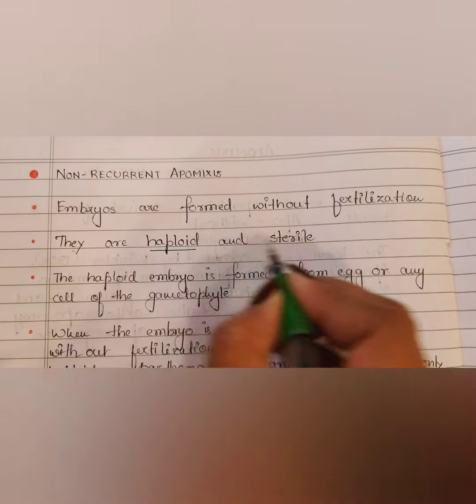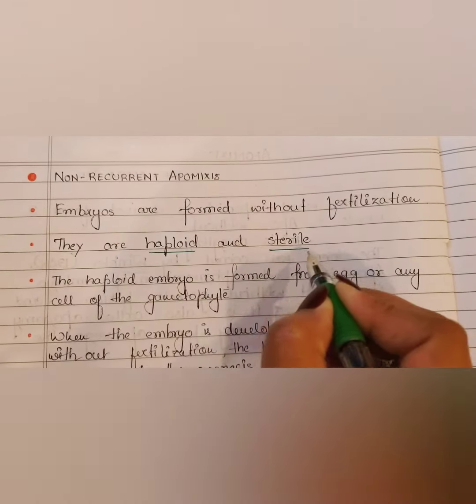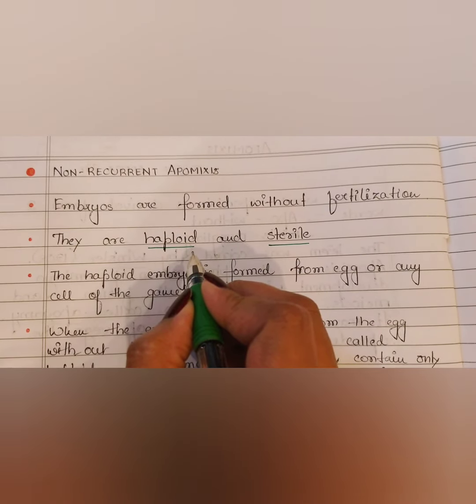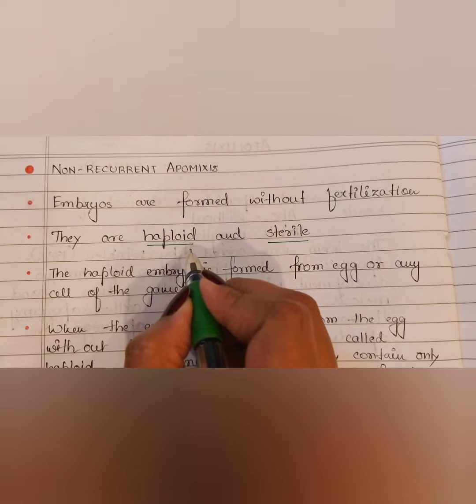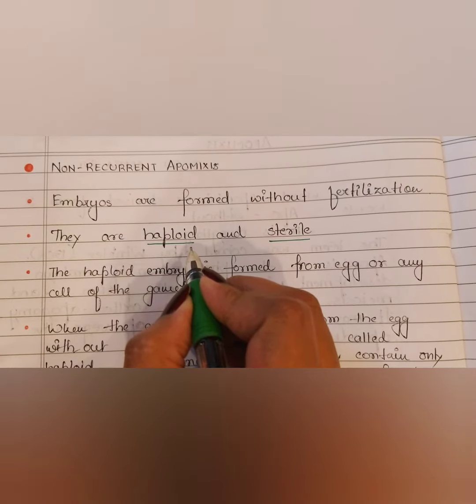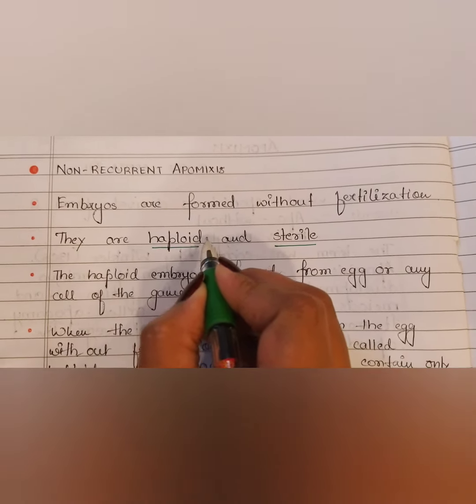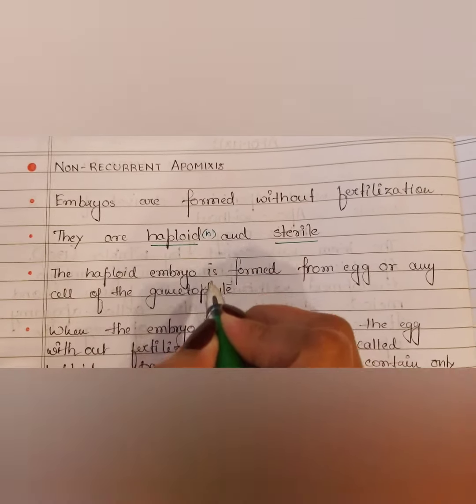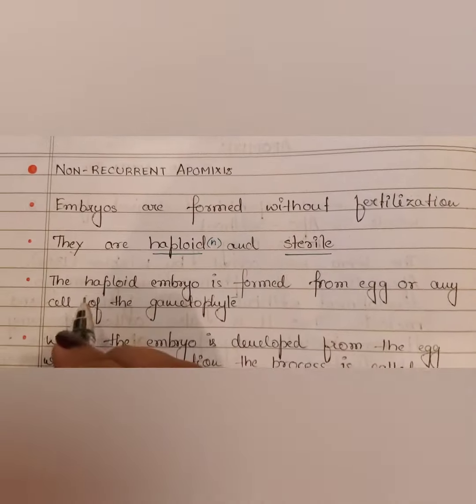These are two very important points you should note. They are haploid and sterile. If the male cell would have fertilized the female cell, then it would have resulted into a diploid embryo, which is 2N. N means it is haploid, and it is sterile, right?